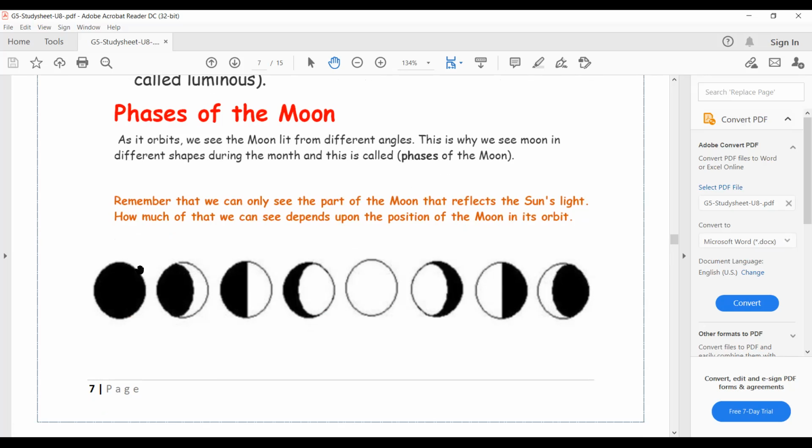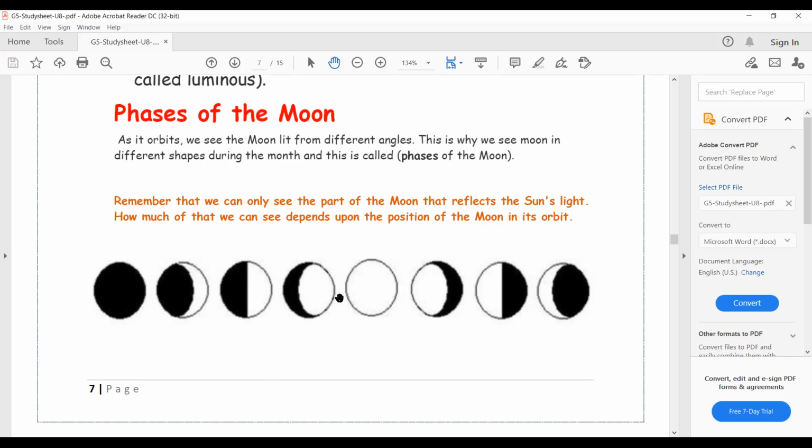Sometimes we cannot see the moon at all. Sometimes we see a smaller part of the moon like this way and like this way. We call it the crescent moon, where a smaller part of the moon is lighting up. Sometimes we see the half moon lighting up by this way.